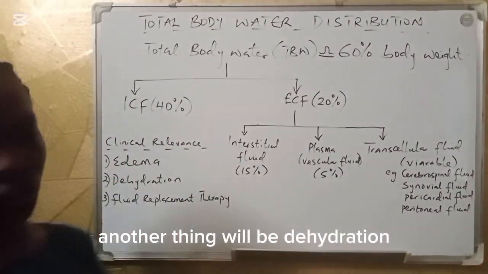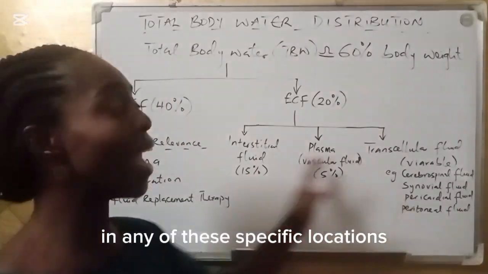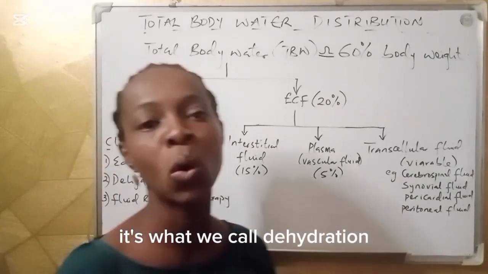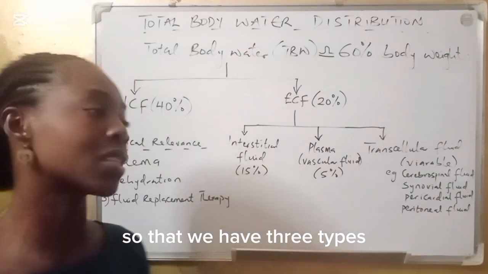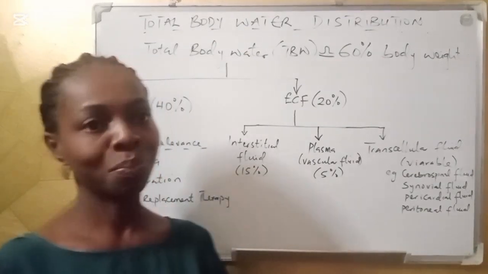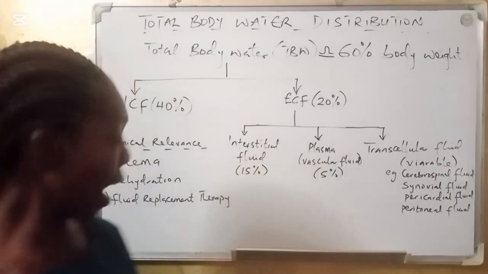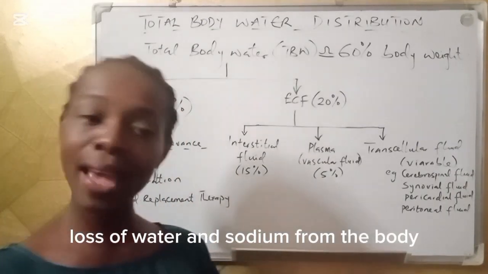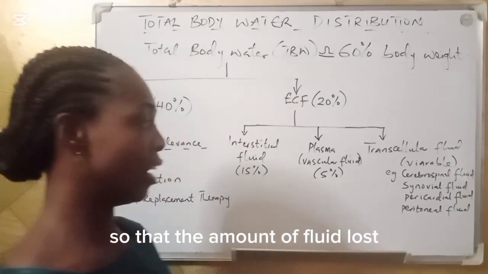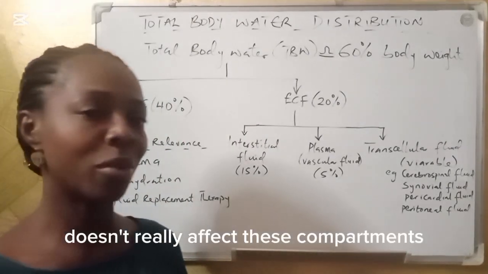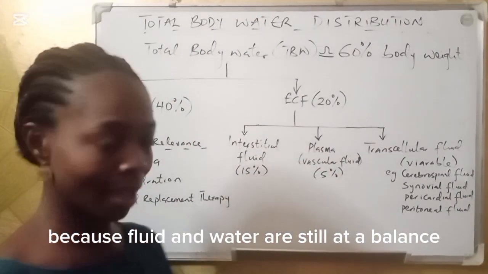Another thing will be dehydration. Reduction in the amount of fluid in any of these specific locations is what we call dehydration. Dehydration affects these compartments differently, so that we have three types: isotonic dehydration, hypotonic dehydration, or hypertonic dehydration. Isotonic dehydration is equal loss of water and sodium from the body, so that the amount of fluid lost doesn't really affect these compartments because fluid and water are still at a balance.